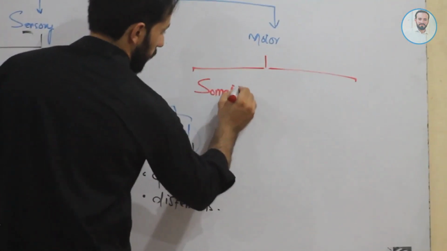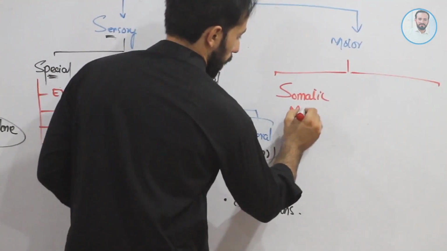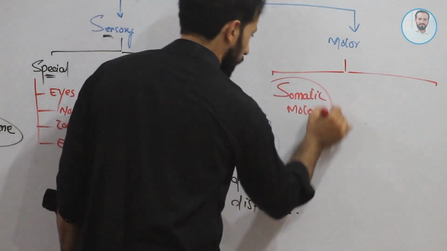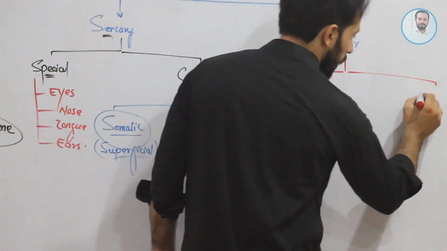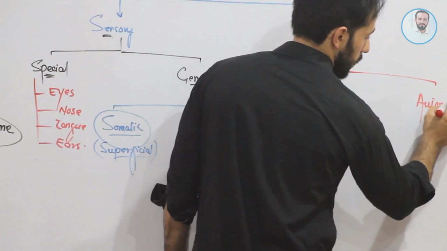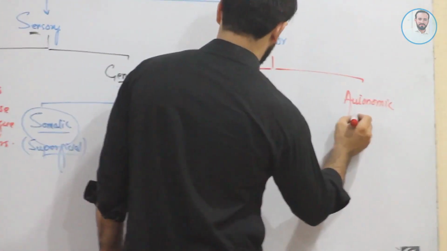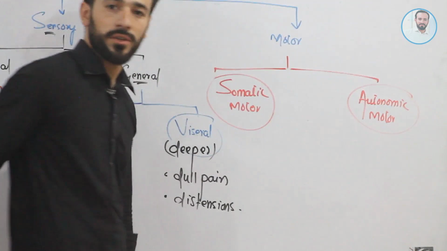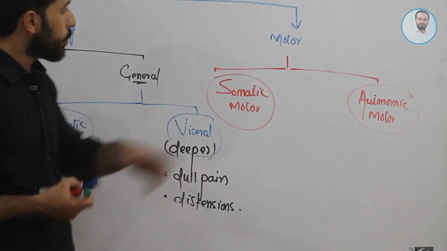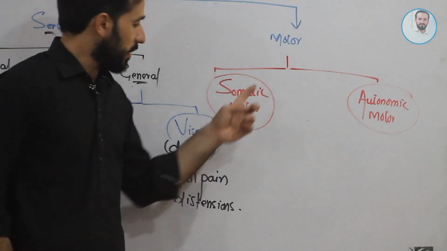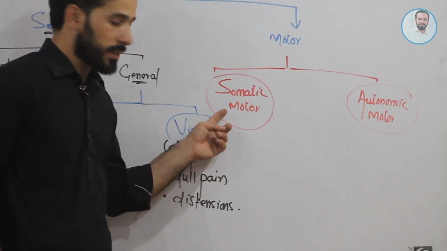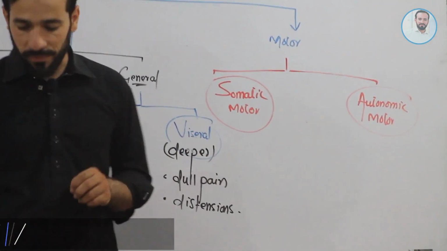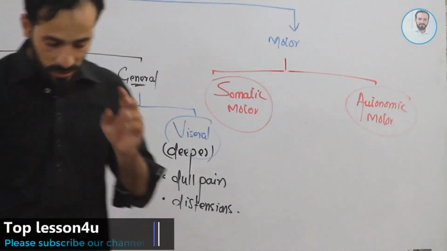Somatic motor peripheral nervous system, and autonomic motor peripheral nervous system. Clear? So the motor nervous system is classified into two: somatic motor peripheral nervous system and autonomic motor peripheral nervous system. Clear? Yes.